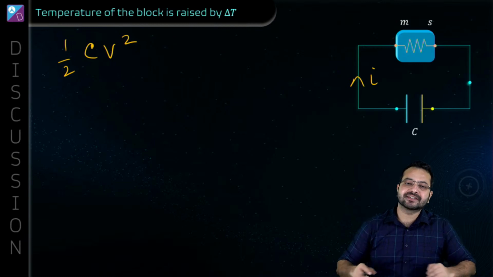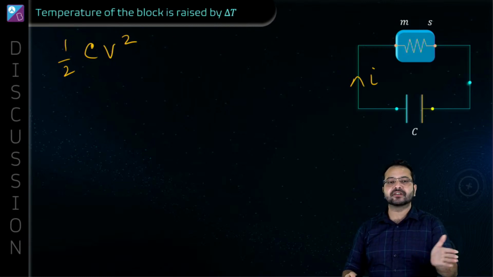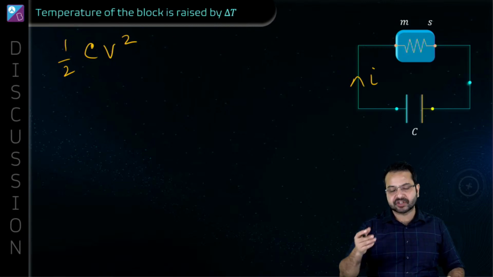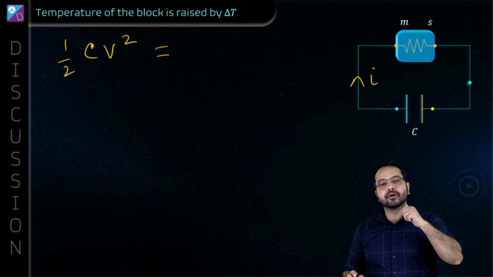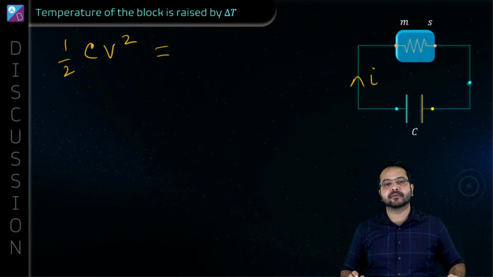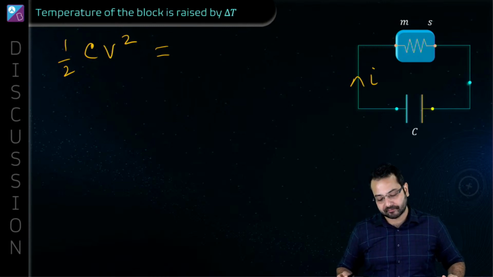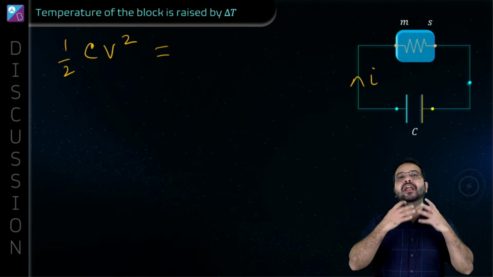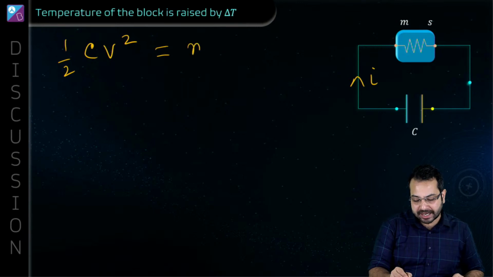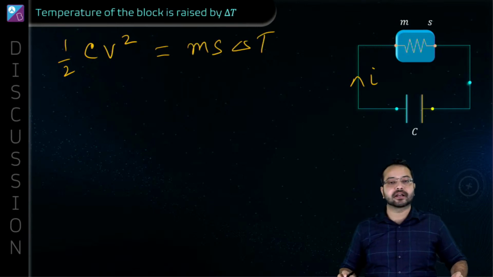Now when the capacitor is completely discharged, all this energy is going to be lost. Okay, the net charge is going to be 0. So all this energy is lost, and it is going to get converted in what form? It is going to get converted in the form of heat. Do you agree? Okay, and what is the heat that has been taken up by this body? It is going to be ms delta T. Is that correct?